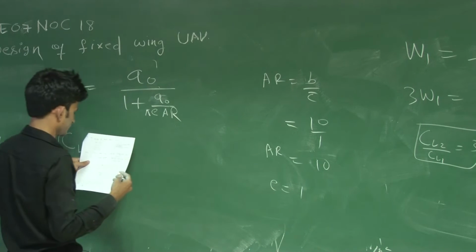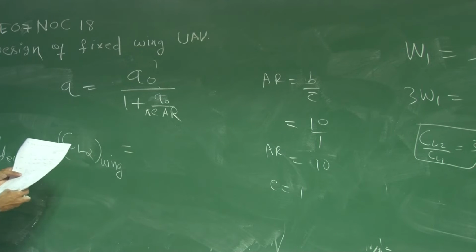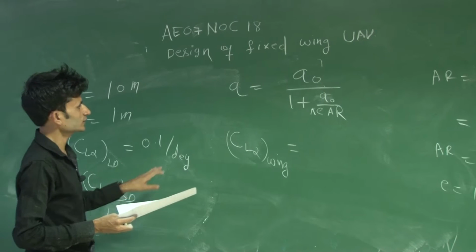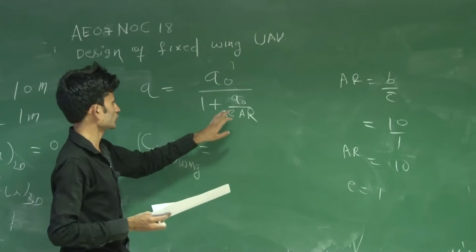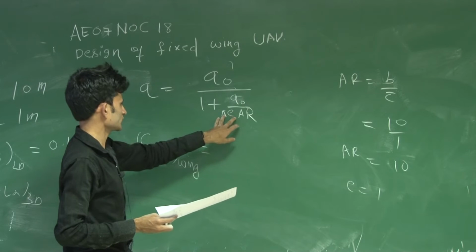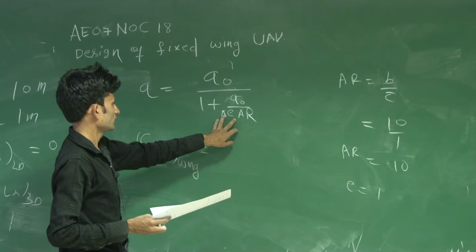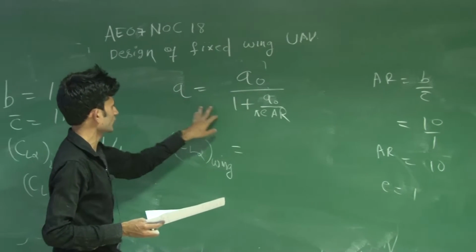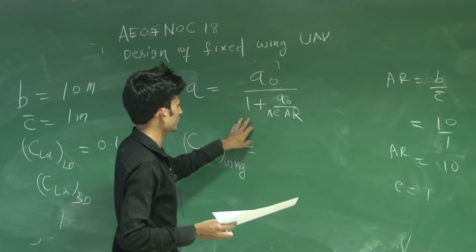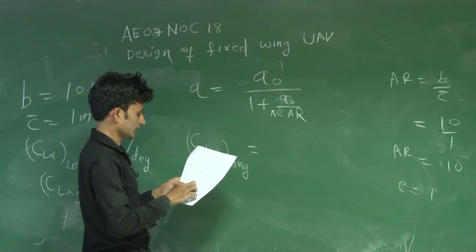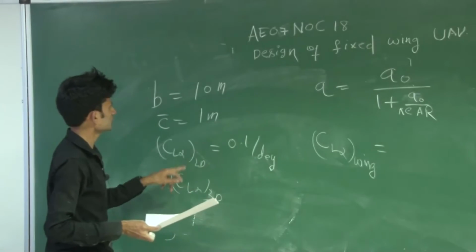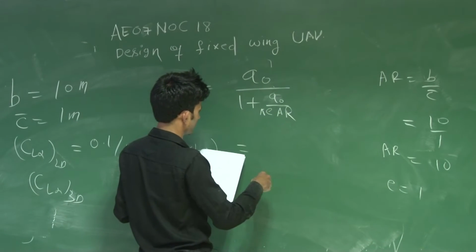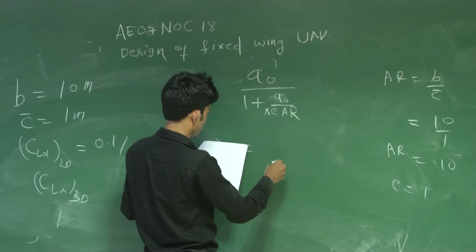And it is given that the lift curve slope of the airfoil is 0.1 per degree. When you are calculating, you have to first convert into radian, because pi is in radian. In each and every formula, if you put the value, you have to convert into radian. So CL alpha of the airfoil is given as 0.1 per degree. If you multiply by 180 by pi, you will get per radian.